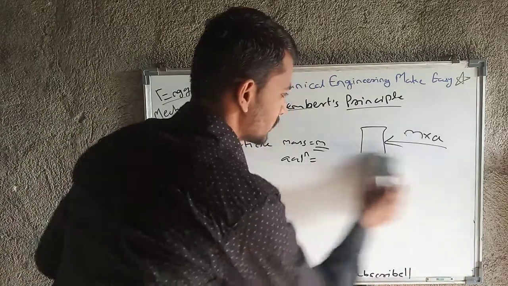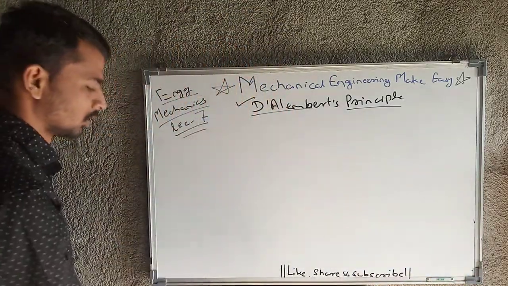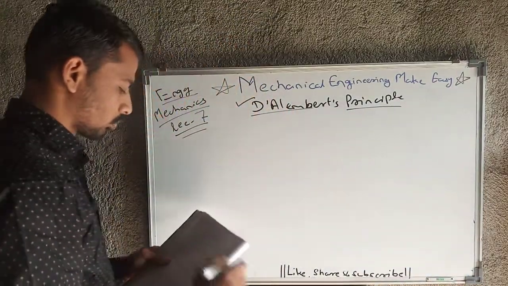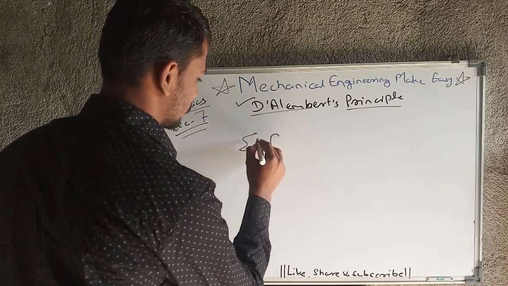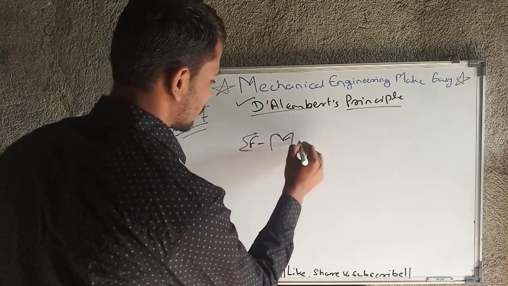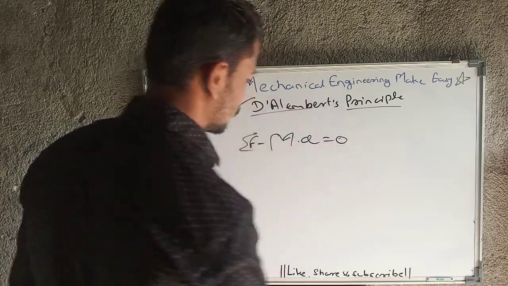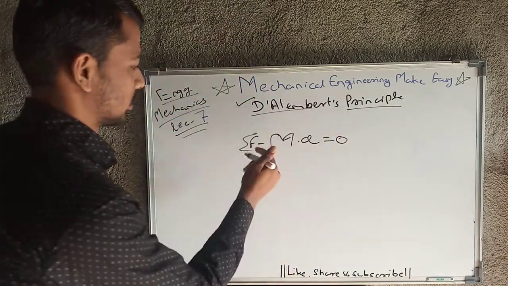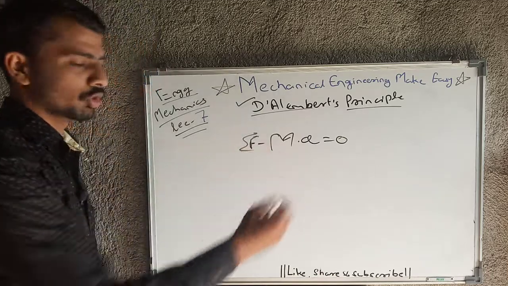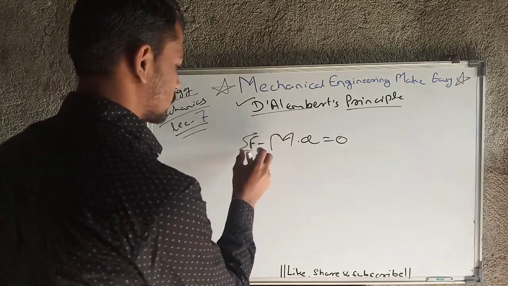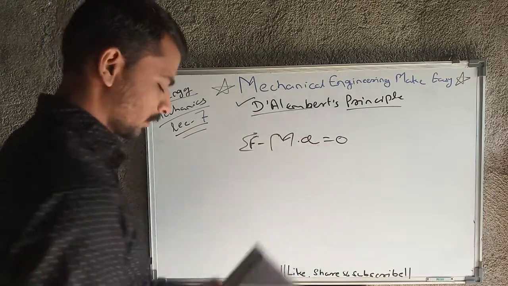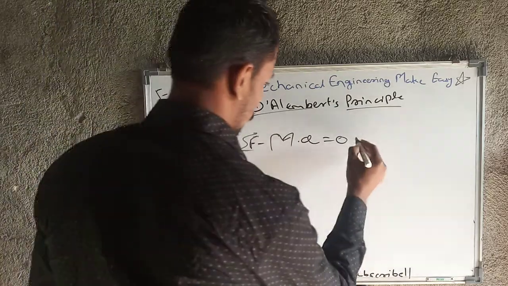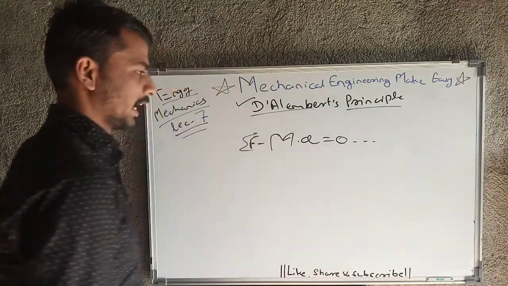From this D'Alembert's principle we have some formulae: summation of forces minus mass into acceleration equals 0. As we have studied, summation of forces equals mass into acceleration, so summation of forces minus mass into acceleration equals 0. This is for rectilinear motion or straight line motion.